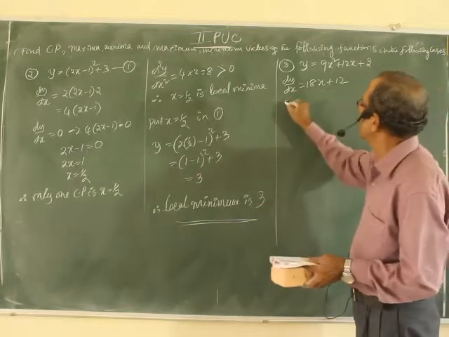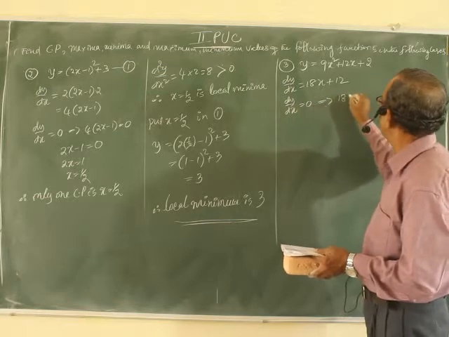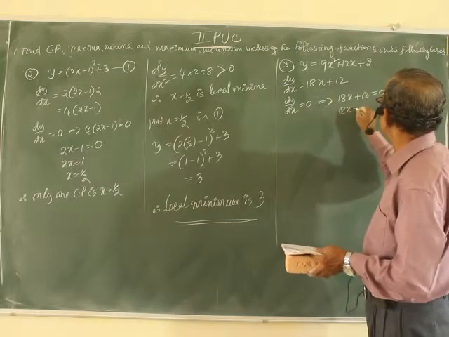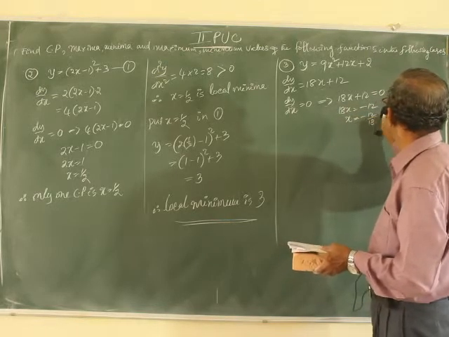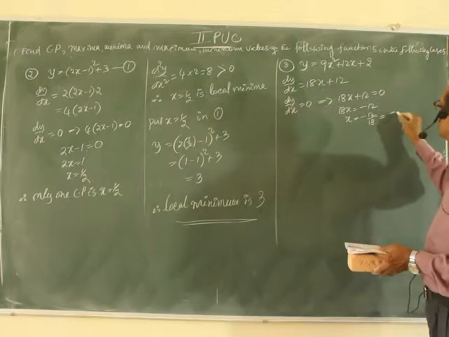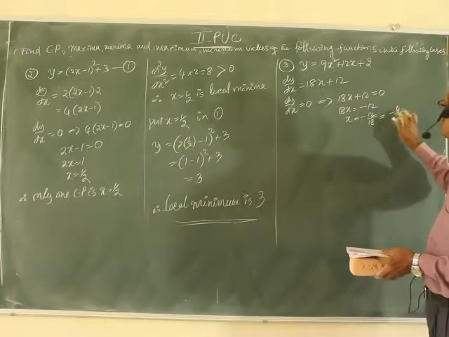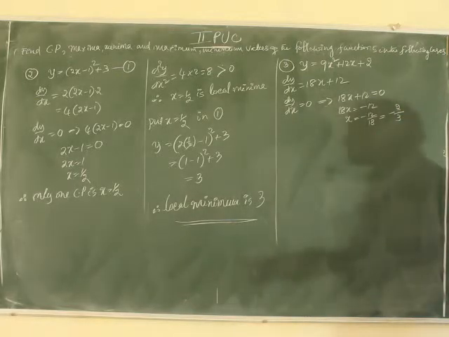To find the critical point, dy by dx is 0, which implies 18x plus 12 is 0. 18x is minus 12. x equal to minus 12 by 18, which is minus 2 by 3.